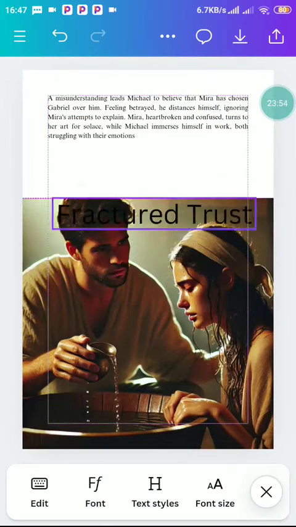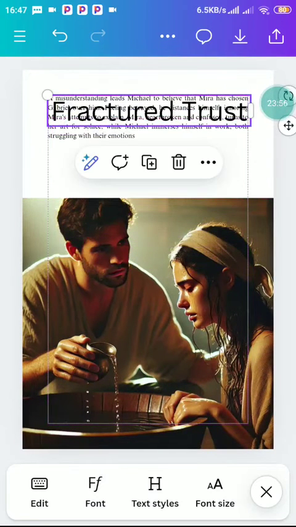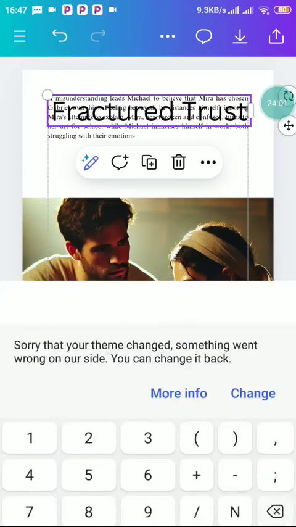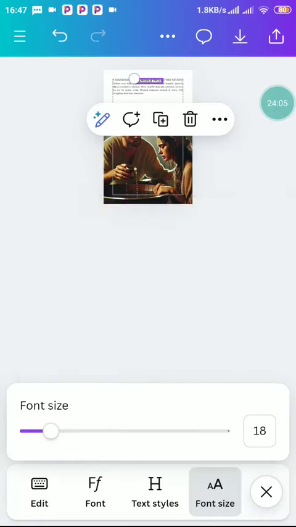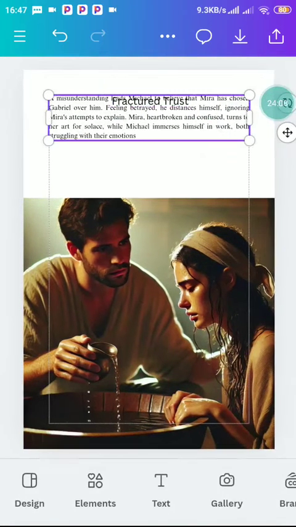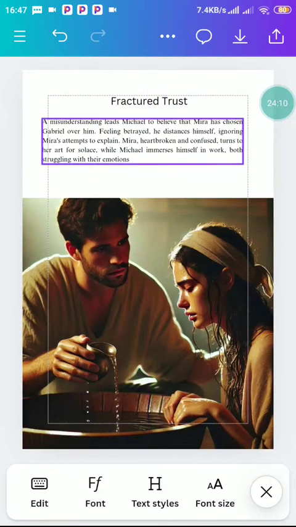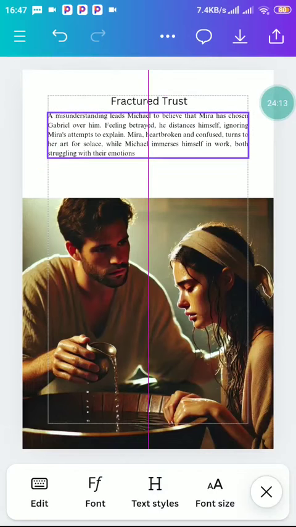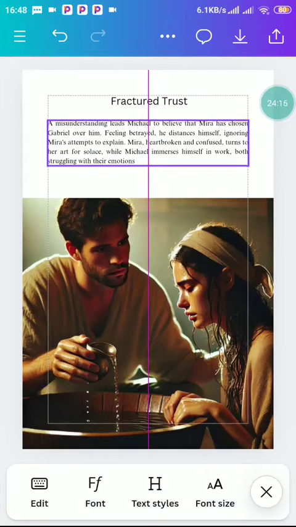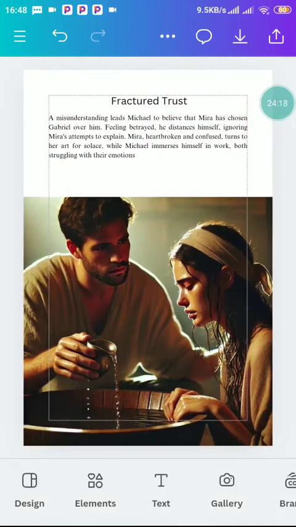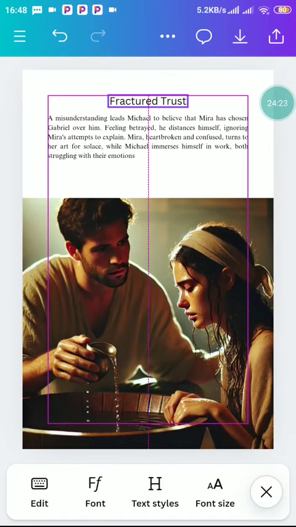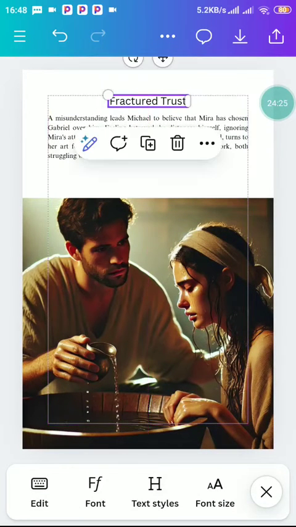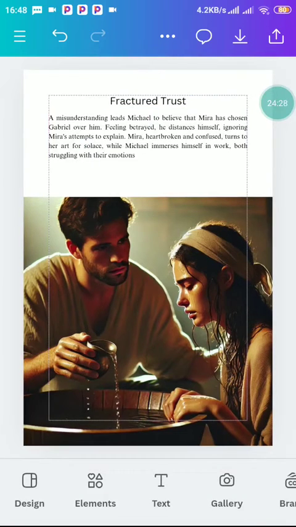So let's take it to the up. We're going to reduce it. It's very big. It's too big. Now we're going to reduce the font size. So something like 18. So it's okay like this. Bring this one down a bit. So it's okay like this. Now this one is also centralized. You centralize it. Okay. So that is what you're going to do to them all.